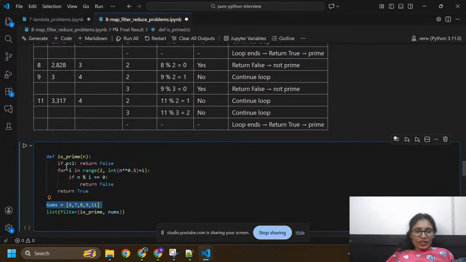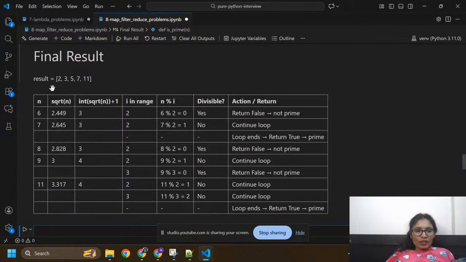Here, n means we have numbers. If we check that n is less than two, then it will return false. Now I am going to increase the i value, for i in range of 2. So the i range will be from 2 to int of n to the power 0.5 plus 1. So these are the square roots of n.